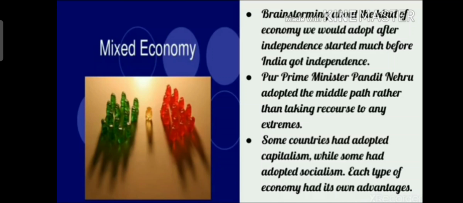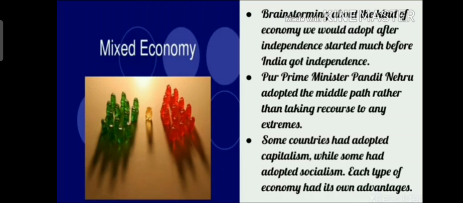Socialism means different people coming together, investing in one specific industry, and whatever profit there is, the government also takes a share in the form of taxes.